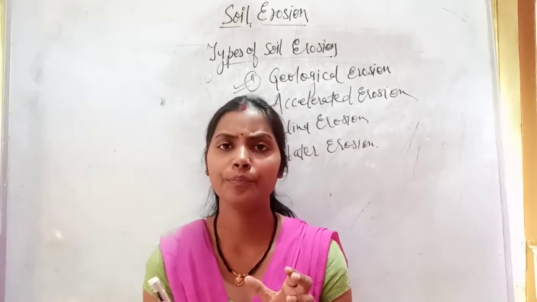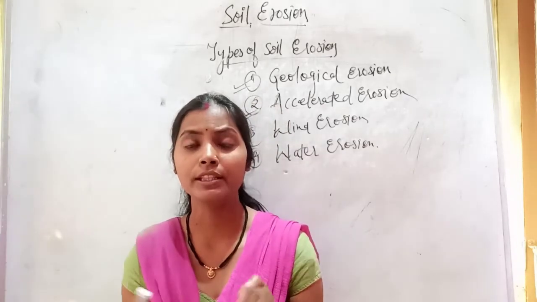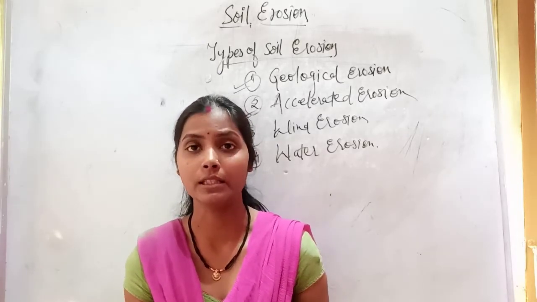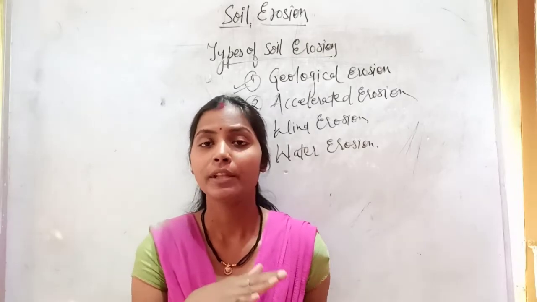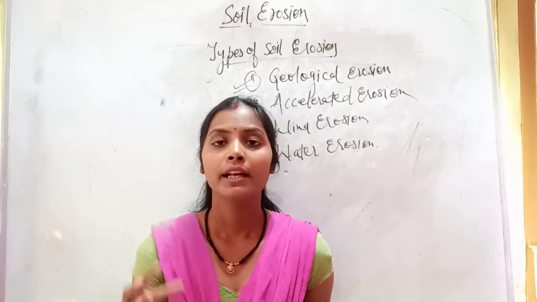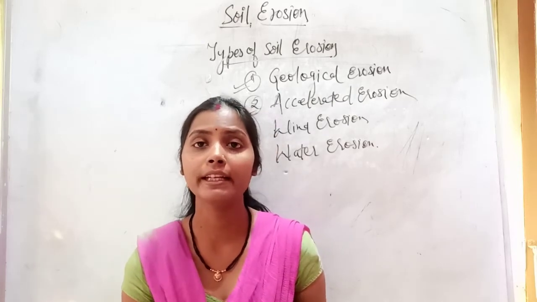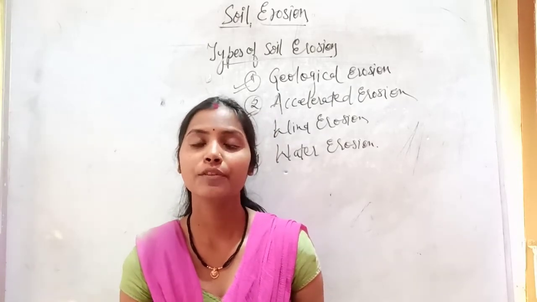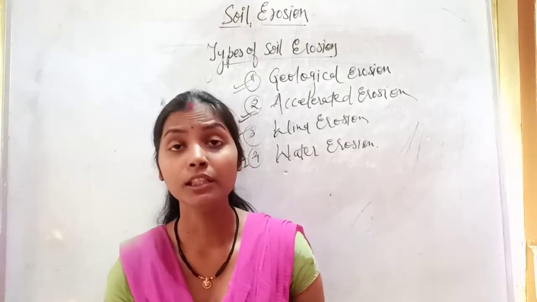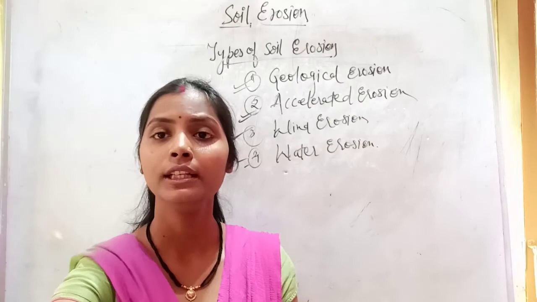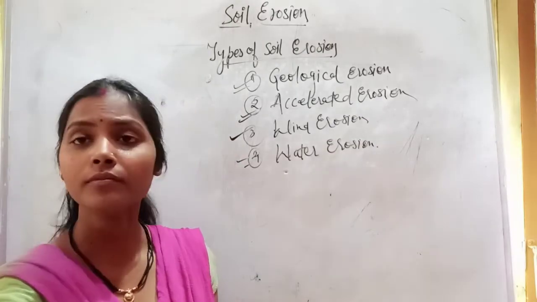Since the wind is at high speed, the topmost layer, which has very fine particles, is removed. We know that the topmost layer of soil is very fertile, having all the organic matter and nutrients which are very useful for plant growth. With wind erosion, this soil is eroded.